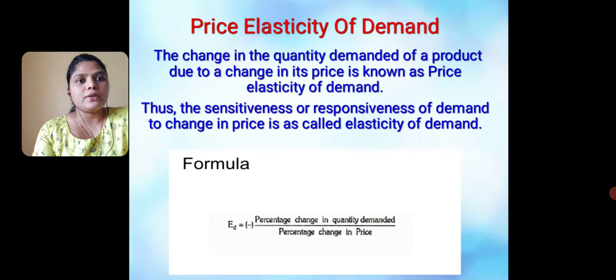The change in quantity demanded of a product due to a change in its price is known as price elasticity of demand. Thus, the sensitiveness or responsiveness of demand to change in price is called elasticity of demand. The formula for price elasticity of demand is percentage change in quantity demanded divided by percentage change in price.